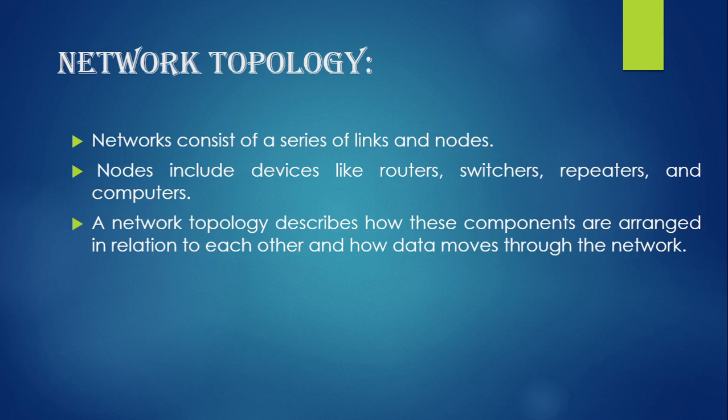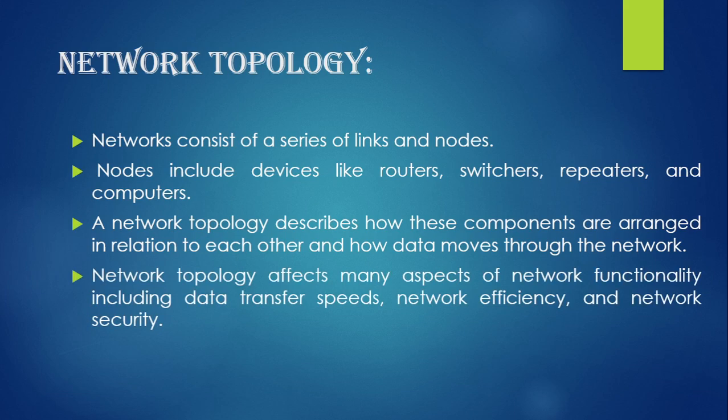The basic difference between architecture and topology is that architecture is a complete picture of how the data will flow. Actually, the data flow, the data control, and the way things are going to process is architecture. On the other hand, topology is how a network can be established by connecting all the devices, links, and nodes, how we are going to arrange and connect them to build a network, and then how data moves through the network.